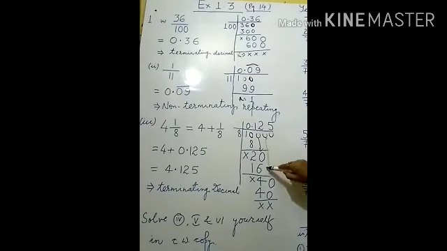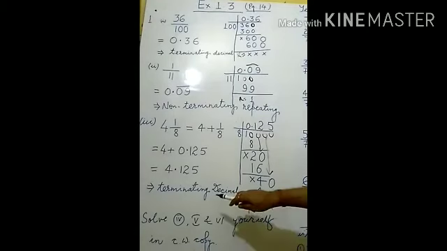See, now after 4, 0 is there, the total number is 40. Again we have to recite the table of 8, which is equal to 40 or less than 40, but not greater than 40. So exactly it is 8 fives are 40. Now 40 subtracted from 40, and what is the value of the remainder? Again 0. If the value of the remainder is 0, then ultimately this type of decimal is a terminating decimal. Why? Because the value of the remainder is 0.